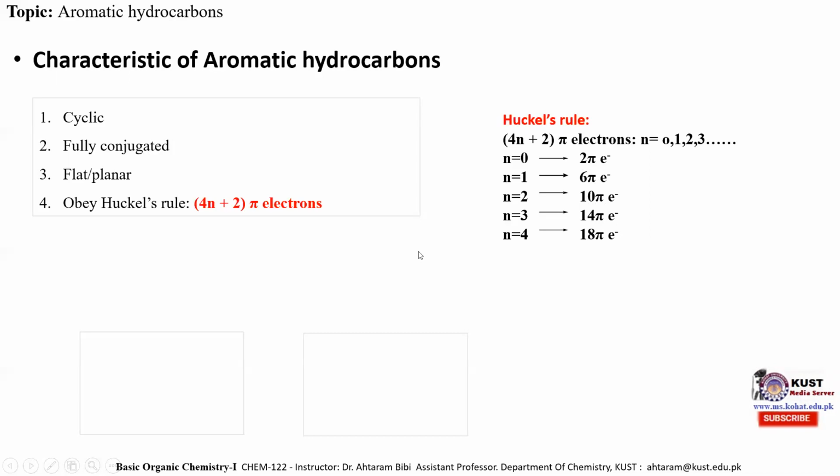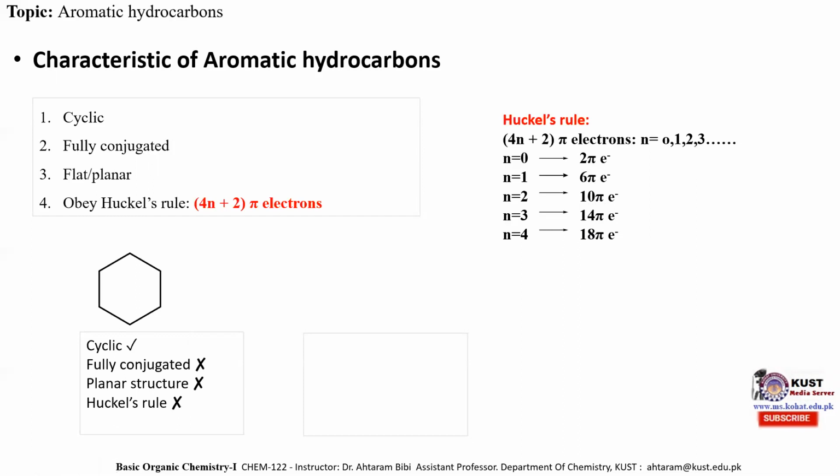Now let's apply these characteristic properties on certain molecules and see whether the hydrocarbon is aromatic or non-aromatic. So this is a cyclohexane molecule. We apply the first property of aromatic hydrocarbon, which is that it is cyclic. So it obeys the first property of aromatic hydrocarbon.